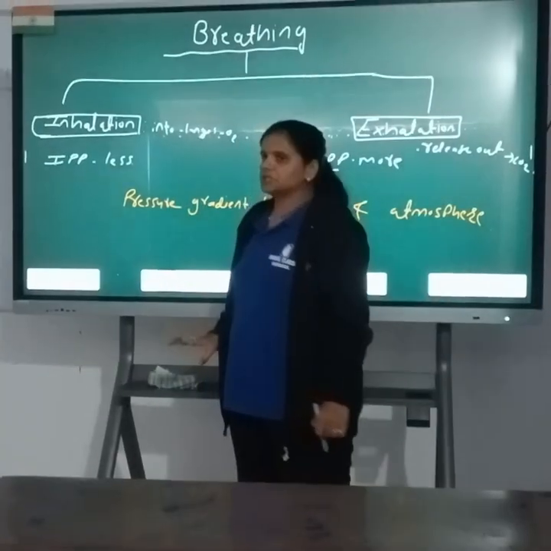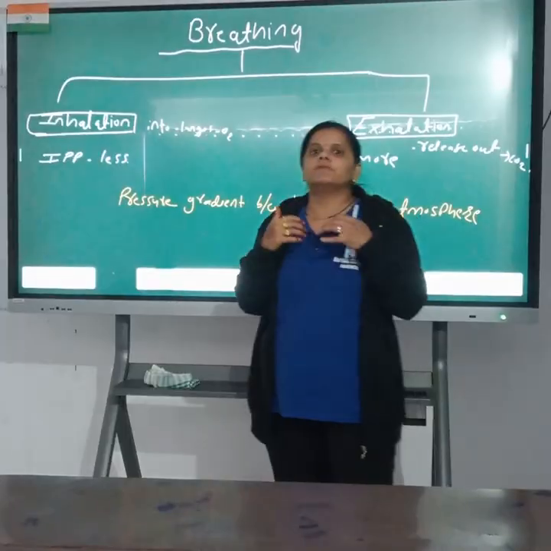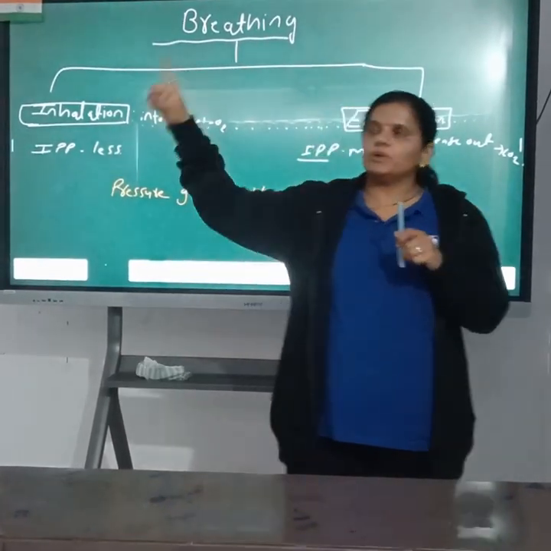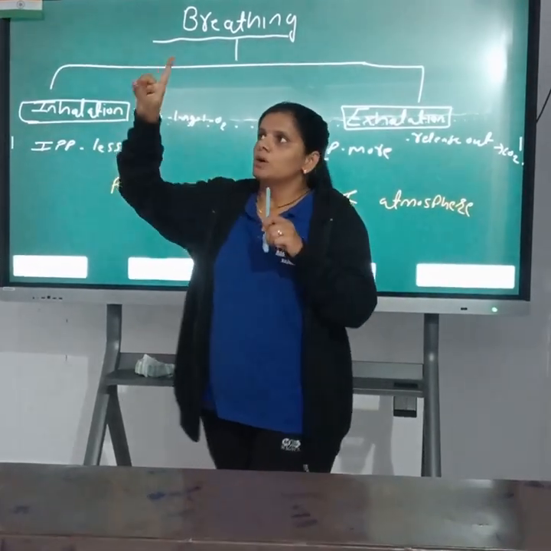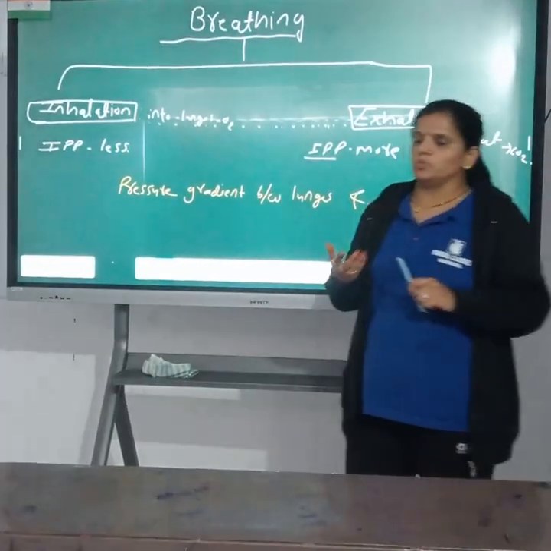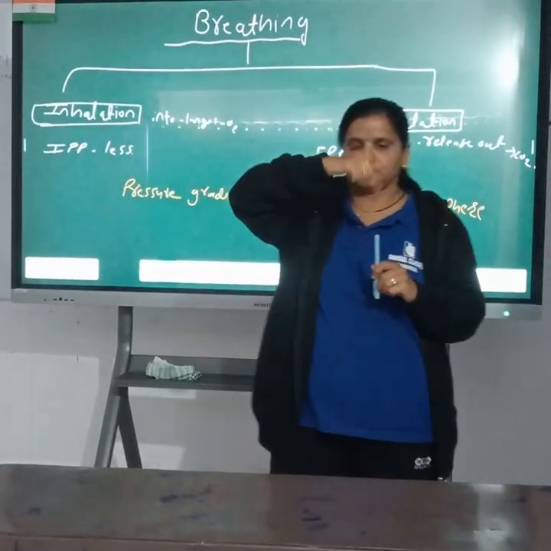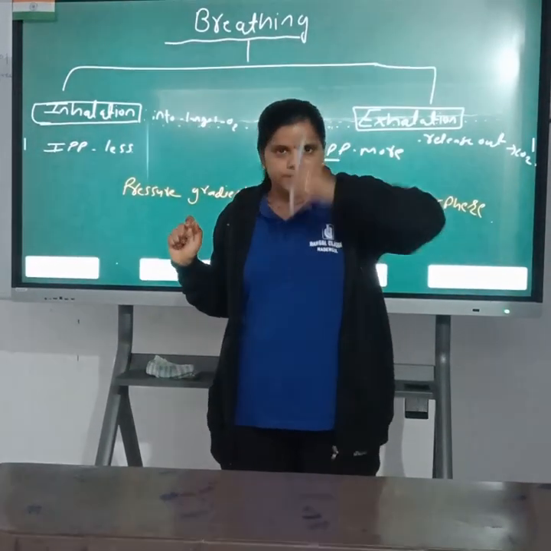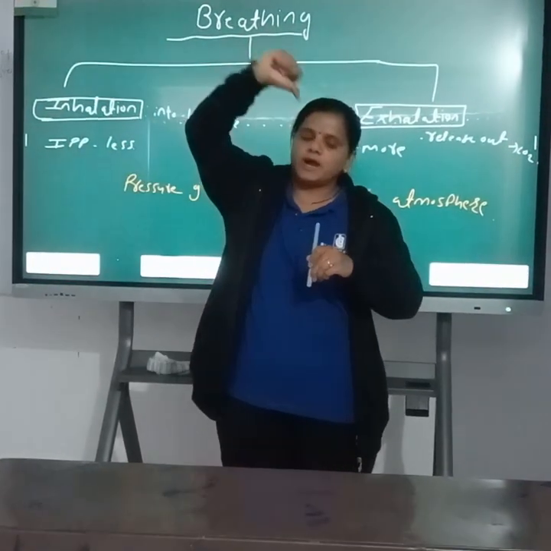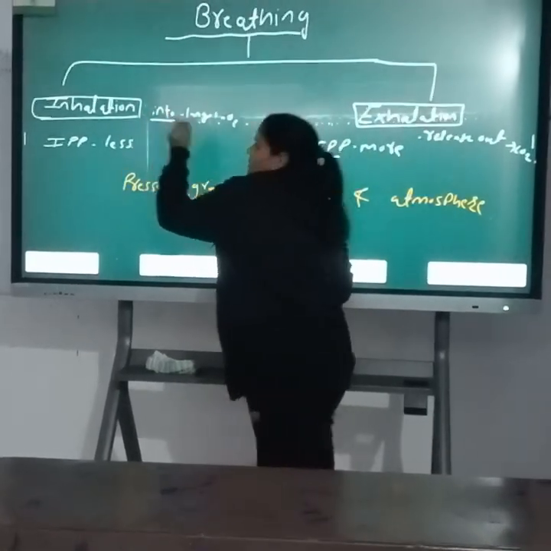Now, during inhalation, the intrapulmonary pressure, means inside of lungs pressure, is less compared to atmospheric pressure. So, there occurs a pressure gradient, and the diffusion law applies. According to the diffusion law, air moves from high pressure to low pressure. So, the air moves into the lungs.